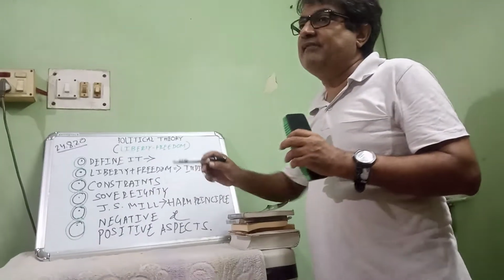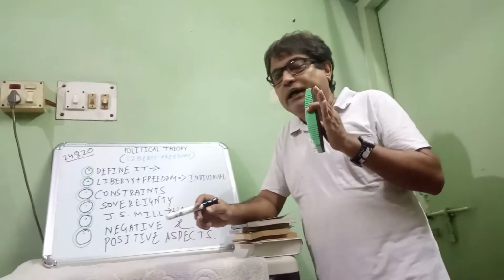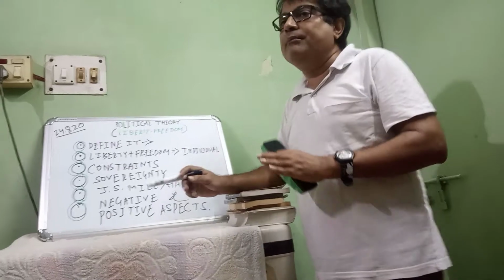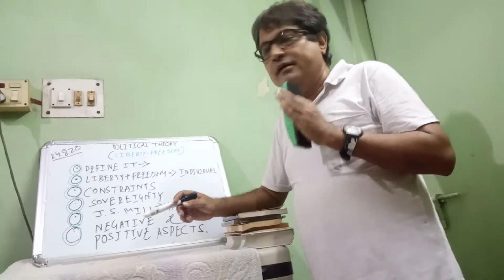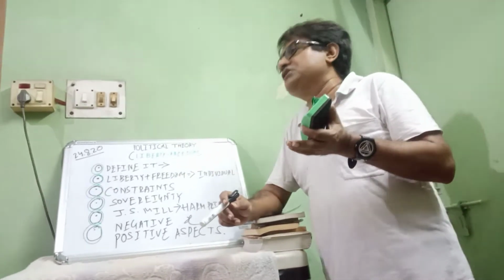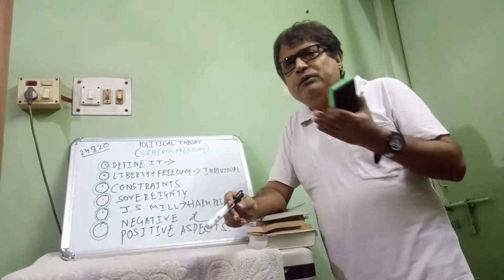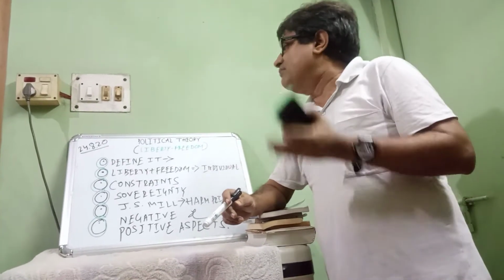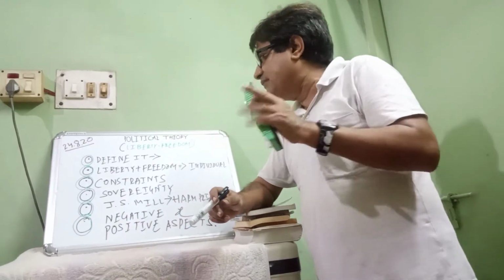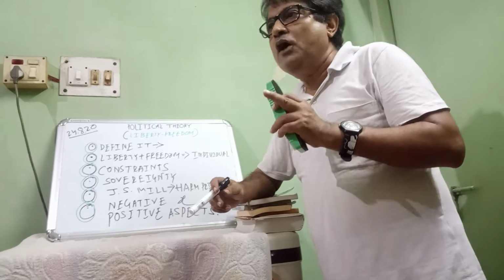But the constraints do not wither away completely. Why? Because there should be some constraints, otherwise liberty and freedom might be dangerous. Suppose the right to freedom of speech in our fundamental rights in the Constitution of India. Not only in India, in America, in France, in Britain, everywhere all over the world, people enjoy some fundamental rights and duties. In the Indian Constitution, there are seven fundamental rights, out of which the most important is freedom of expression. What is freedom of expression?